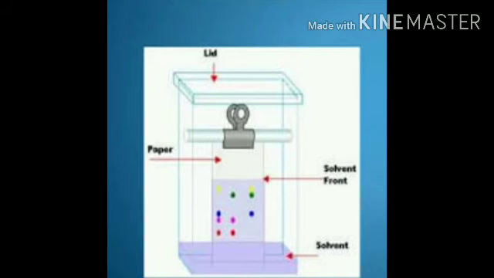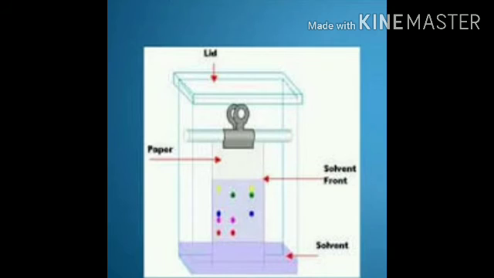The simplest type of chromatography is paper chromatography. In this method, a special type of paper, that is, chromatographic paper or Whatman filter paper, is taken. A line is drawn with a pencil near the bottom edge of the paper. A drop of the mixture is then placed on the filter paper above this line, and the paper is then dipped in a solvent taken in a beaker such that the line drawn on the paper is above the level of the solvent.